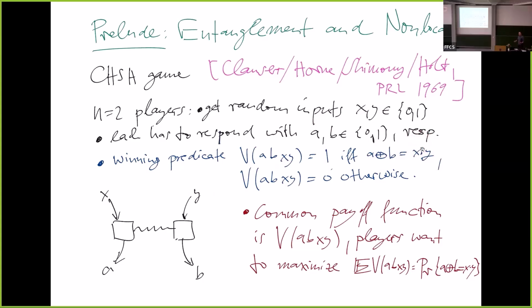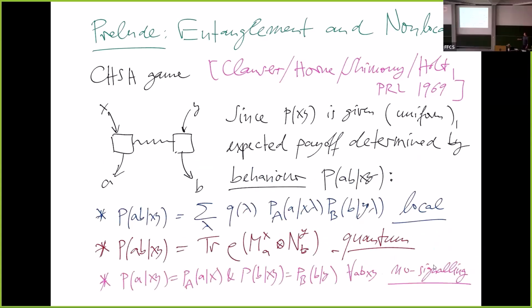So they are correlated if X times Y is 0, and anti-correlated if X times Y is 1. We put this in this Boolean predicate, and we can interpret this as the payoff function of the players. Of course, it's just giving numbers. They want to maximize the expectation of this payoff over their choices, which is the probability of winning. Since the distribution of X and Y is given, I said it's uniform, the expected payoff is determined by the so-called behavior.